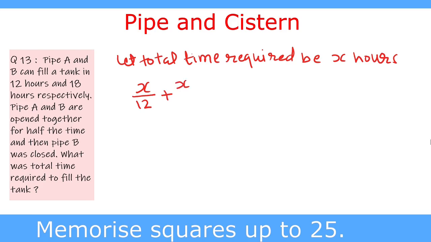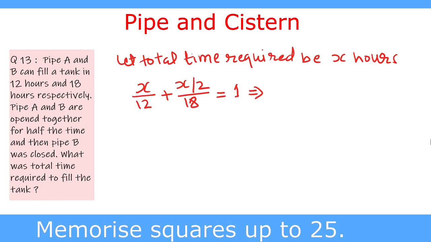So it was X by 2 hours upon 18, as pipe B requires 18 hours to fill the tank. So X by 2 upon 18 part of the tank is filled, and this is equal to 1, as we take the capacity of the tank as 1.